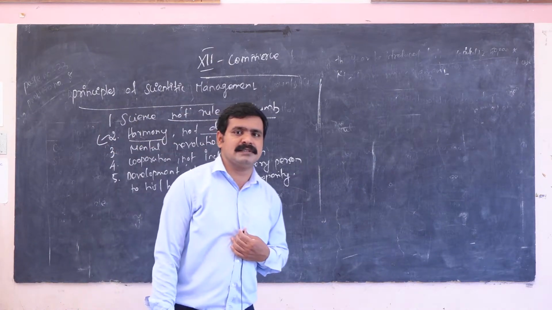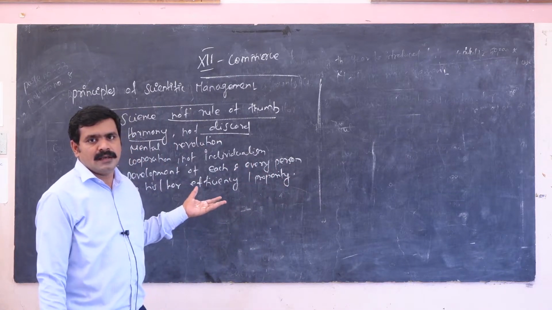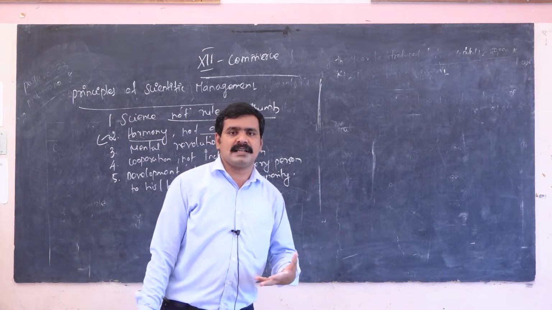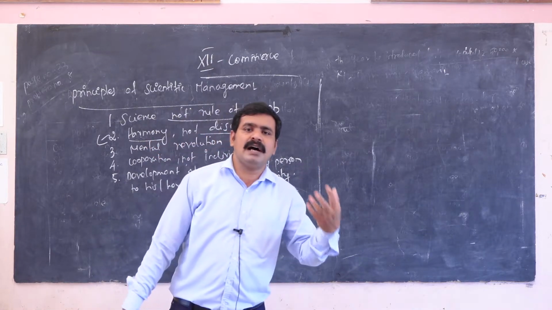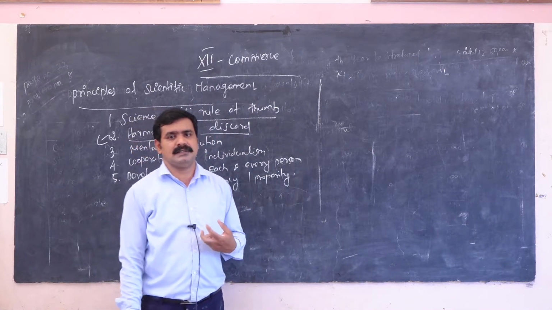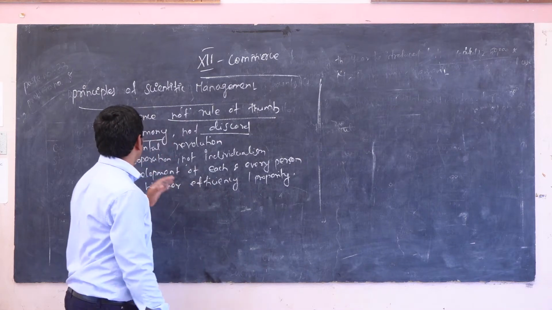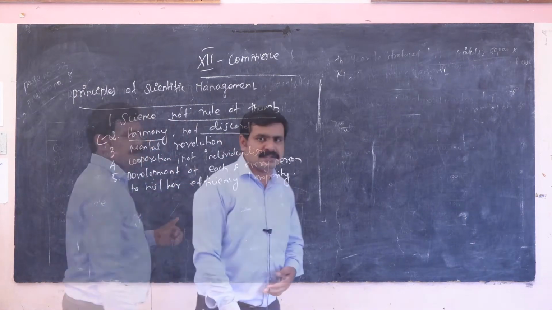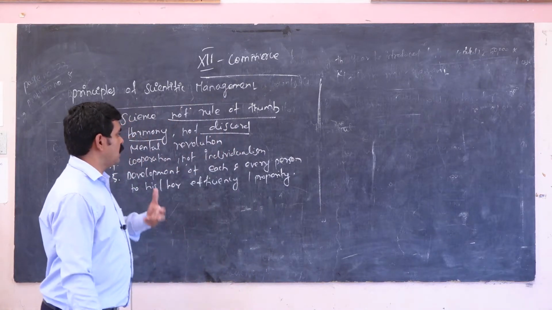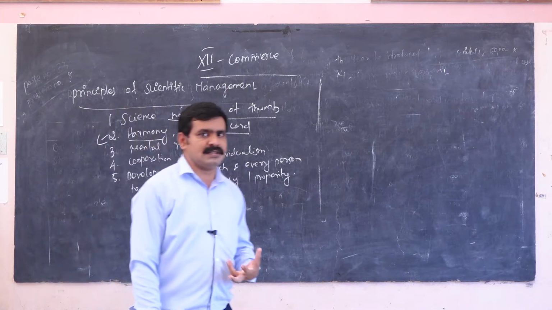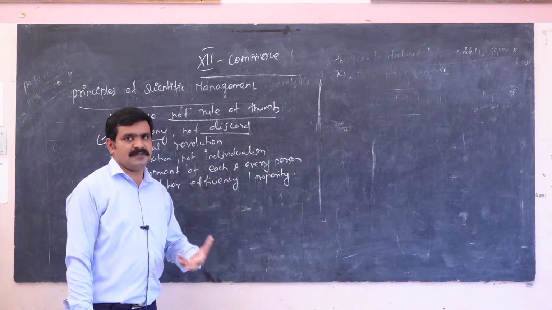Japanese companies also use this concept. They don't go on strike; while doing the work they wear a black badge, which is one of their ways of protest. This is the important concept in harmony, not disorder, which means both management and workers should concentrate with full cooperation and give full effort.